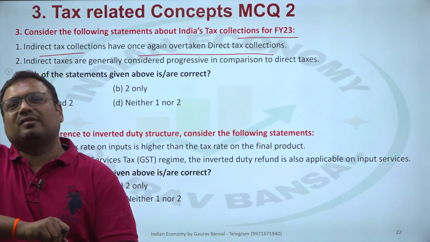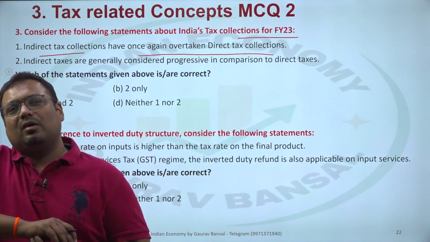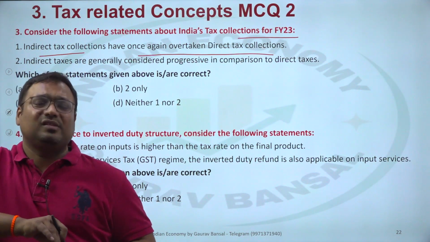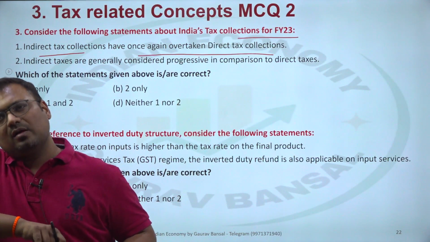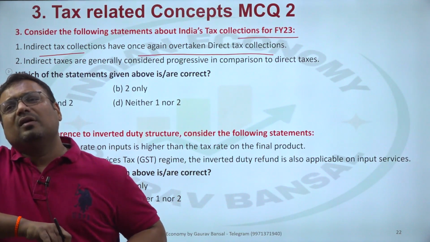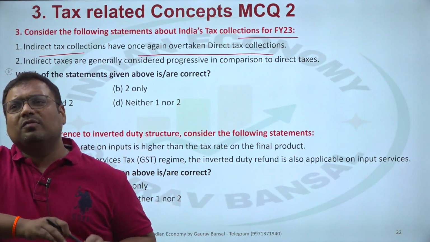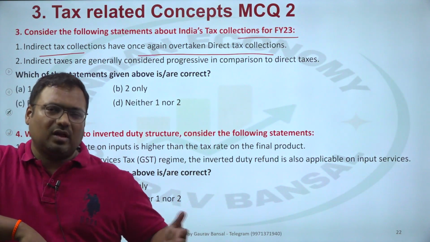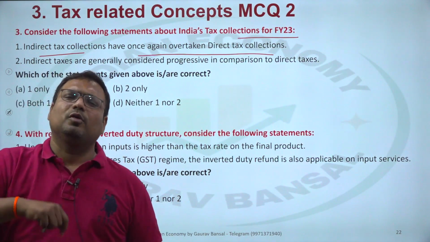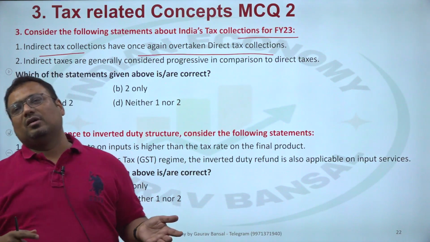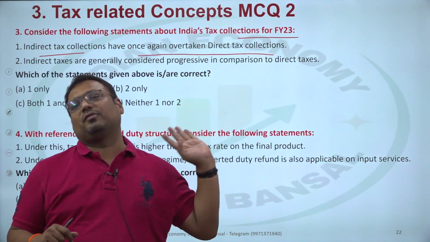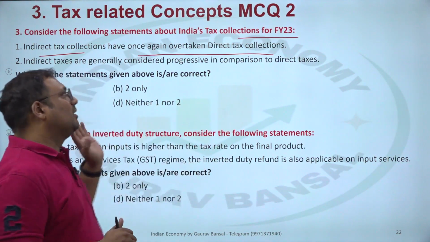Then indirect tax collection went down below 50% and direct tax went above 50%. Since then it is following the same. At one point of time, direct taxes were giving almost 57-58% and indirect taxes were giving only 42 or 41% of the tax collection. So that much was the difference at one point of time. Now they are almost 50-50, but they have not yet surpassed.